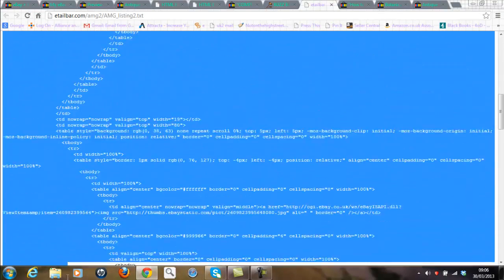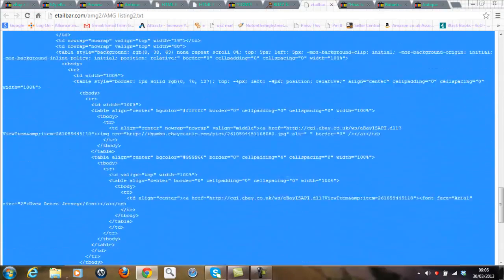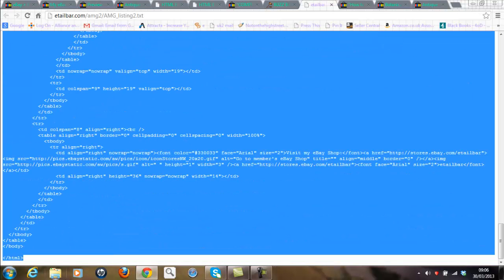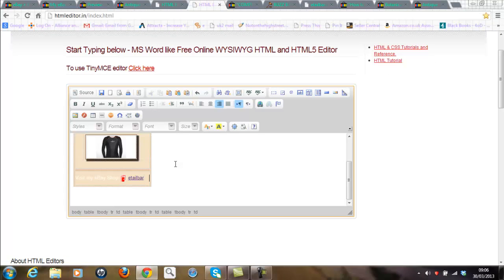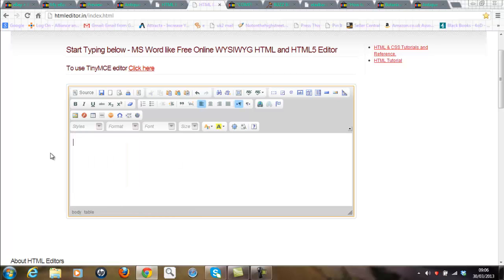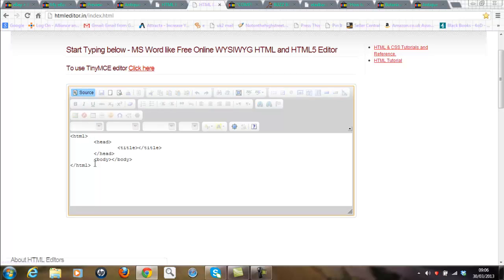I'm grabbing all the text. Control C, and then I'm going back to the HTML editor and I'm going to drop the text into the source code. Just get rid of this, and now I'm going to drop that text here, and let's see what happens.